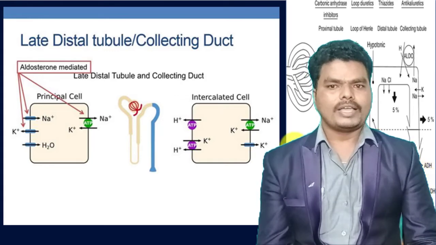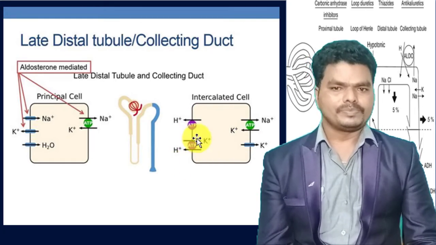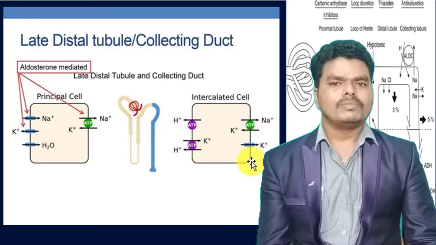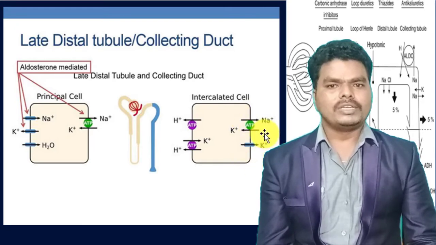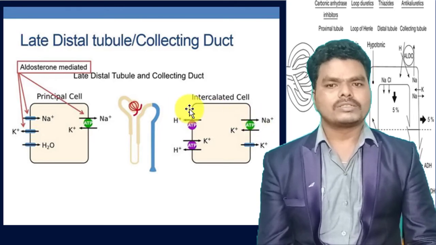H plus ATPase and potassium H plus ATPase antiporters are present at the luminal site, and the basolateral membrane consists of sodium potassium ATPase channel and potassium channels. So through this, the sodium ions are reabsorbed, and H plus is secreted into the lumen.